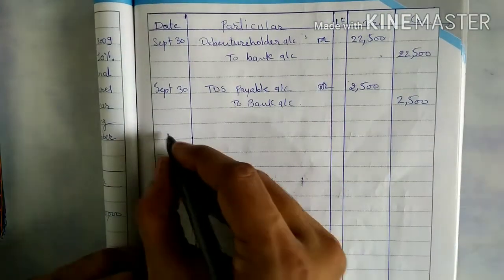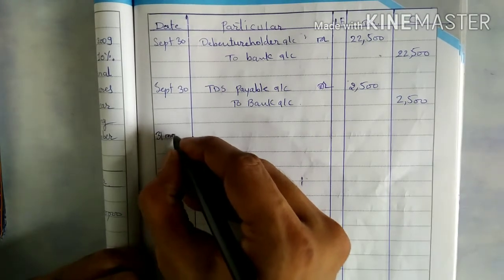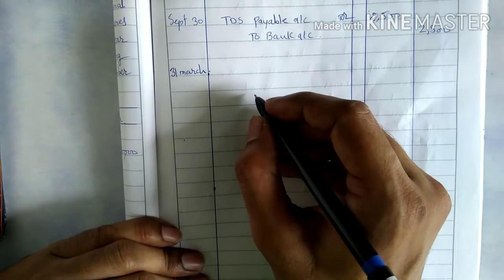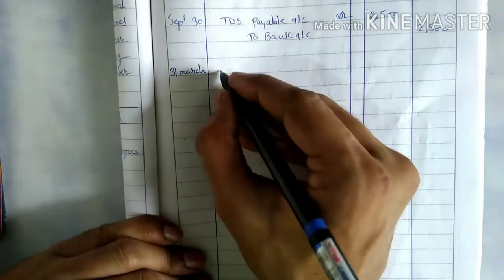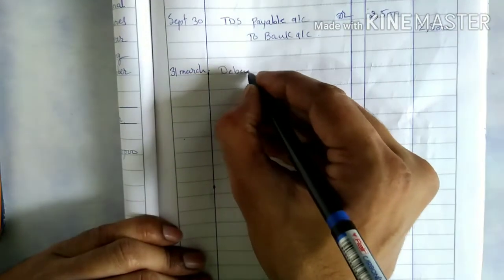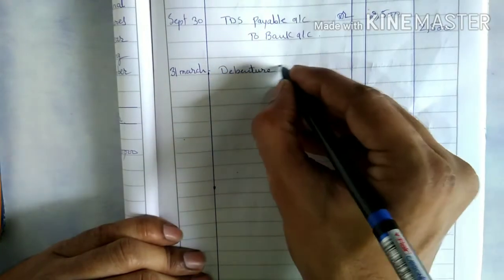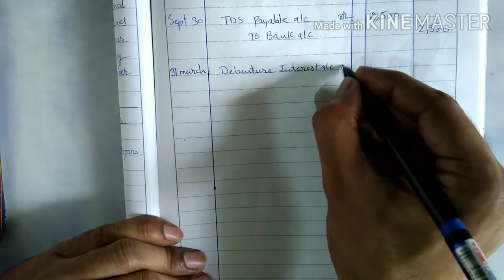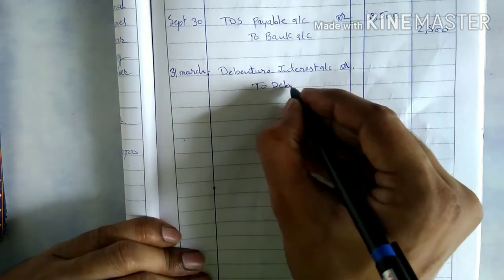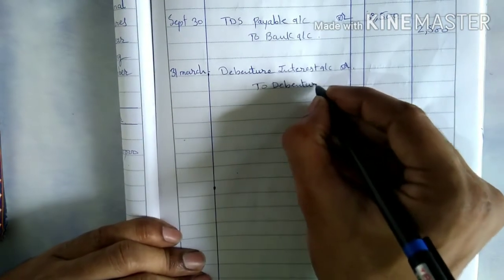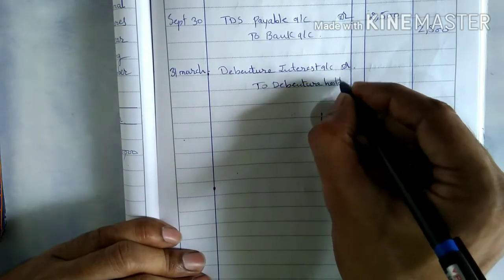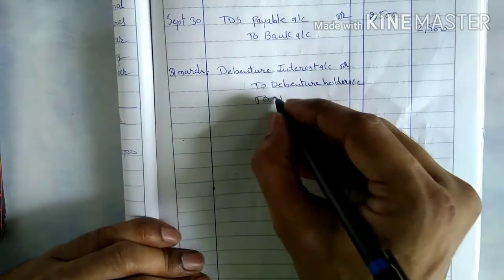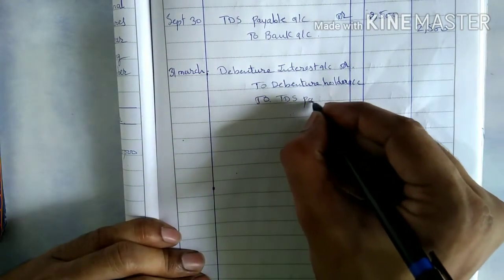So on 31st March company will pay that interest. So that will be debenture interest account, debenture holder account, TDS payable.